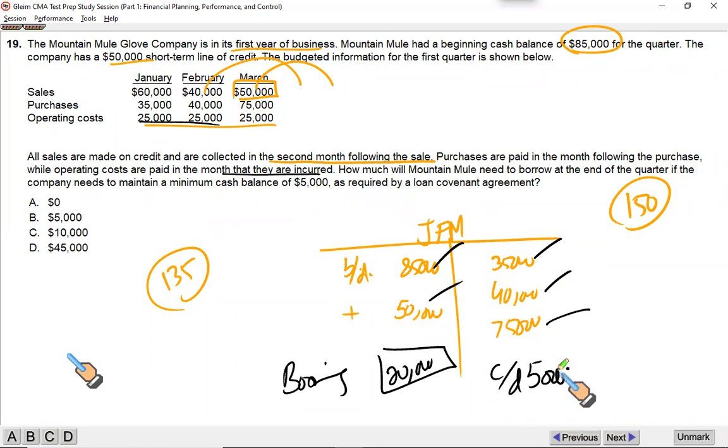The closing balance has to be at least 5,000. Need to borrow at the end of the quarter if the company needs to maintain a minimum cash balance of 5,000 as required by the loan agreement. I have missed something. I don't know what. 85 plus 50 less 35 for the purchase, less 40 less 75. I get a negative 15 balance, which, what did I miss?